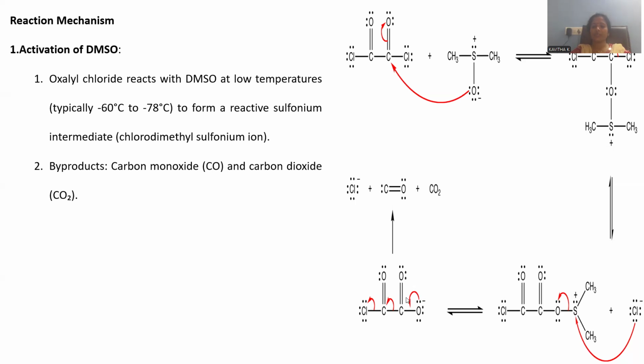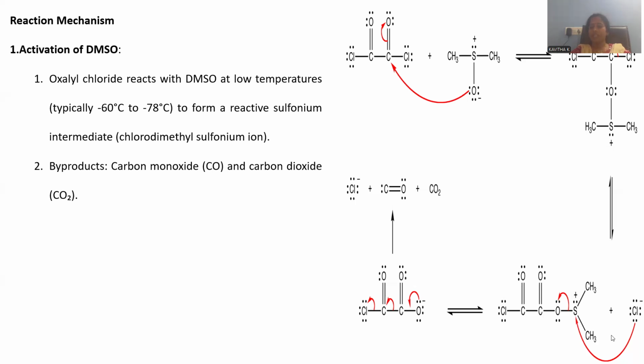This negative charge will participate in a bond formation there. Whenever this bond moves toward this side, we are supposed to cleave the carbon-carbon sigma bond. So these electrons move towards the carbon, and chlorine departs along with the bonded electrons. Subsequently, two byproducts are originated: one is carbon dioxide, another is carbon monoxide.